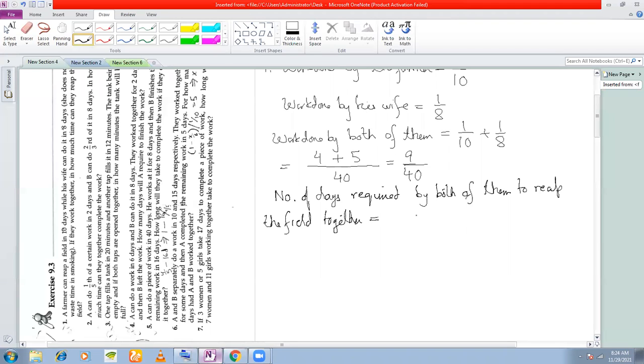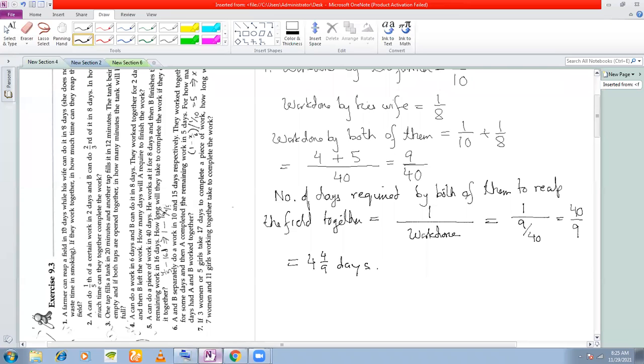What was the result? Result number 2, 1 divided by work done, right? 1 divided by, what is the work done here? By both of them, 9 by 40, which is equal to 40 by 9 days. So what is the time that they require? They require 40 by 9 days together.